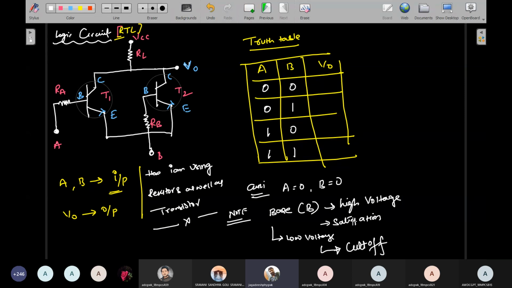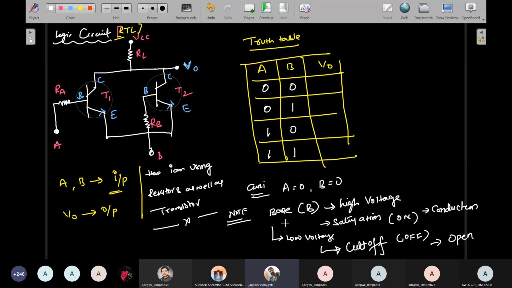Saturation means conduction starts, on state; cutoff means open circuit, off state. So saturation means conduction, and cutoff means open circuit. That is the theory.